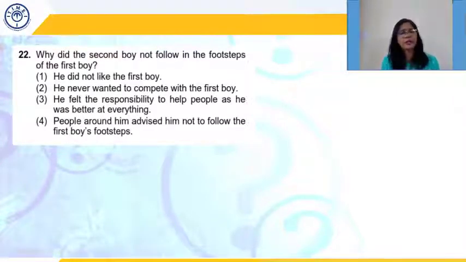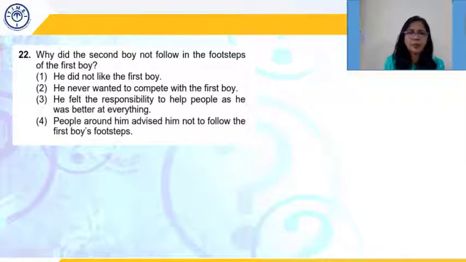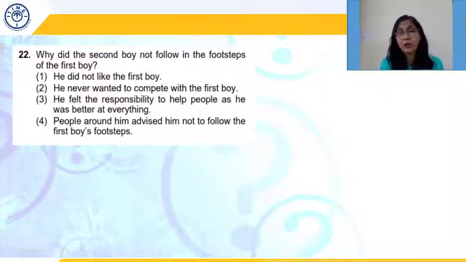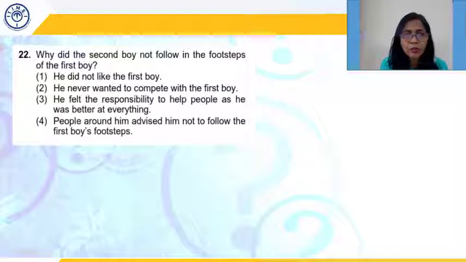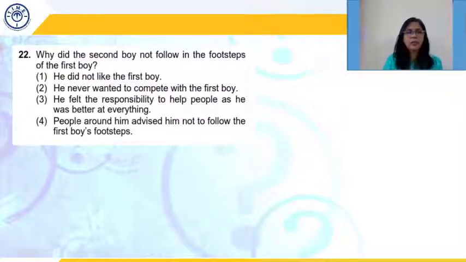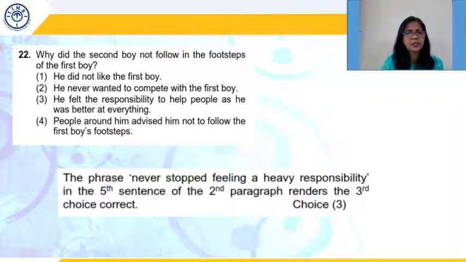Why did the second boy not follow the footsteps of the first boy? He did not like the first boy, irrelevant. He never wanted to compete with the first boy. See, he never wanted to compete as such, but he also wanted to be famous. He had his own aspirations. The third, he felt the responsibility to help people as he was better at everything. And even though he had his own goals and desires, the responsibility he felt towards helping people was more. So 3 is a better answer. People around him advised him not to follow the first boy's footsteps. Out of context. Correct answer 3.